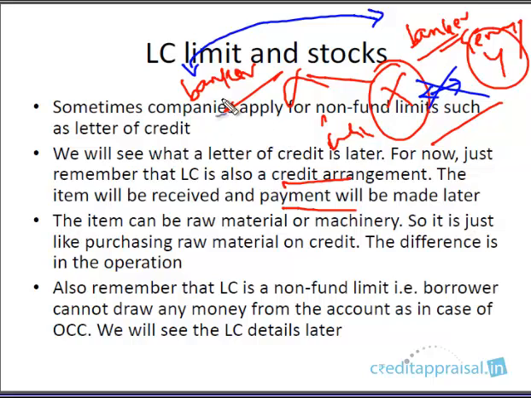So enter the banks. You trust your banker, and he trusts his banker. So basically it will be a bank to bank transaction. This I will be discussing in chapter 9 separately, but for the moment understand that LC is a credit arrangement. The goods will be shipped but the amount will be paid later. So it's basically a credit arrangement.